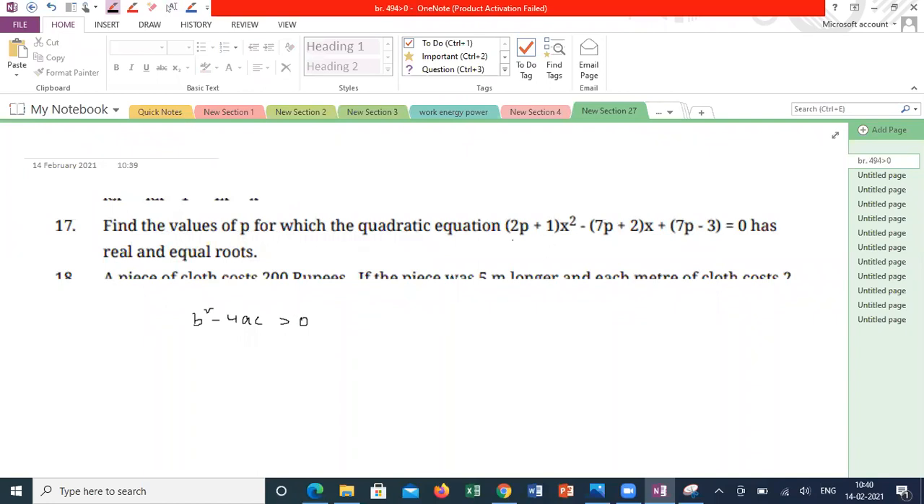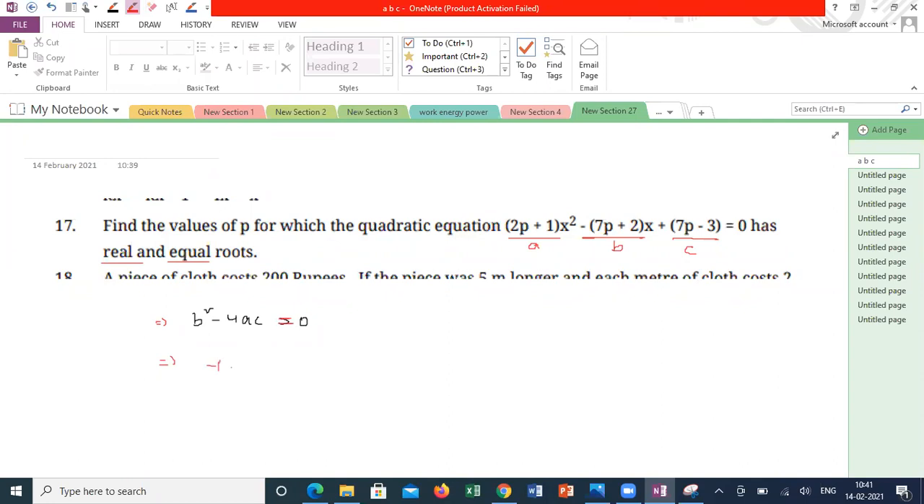So check whether it is in standard form or not. Yes, it is in standard form. It is looking like ax square plus bx plus c, correct? So this value is a, this is b, and this is c. So b square minus 4ac should be greater than 0. If I am substituting this, real and equal, what is the condition for real and equal? The discriminant should be equal to 0.